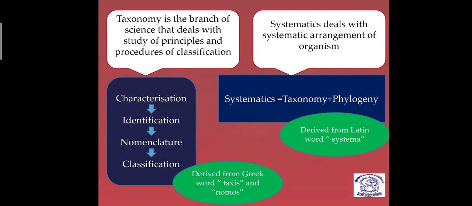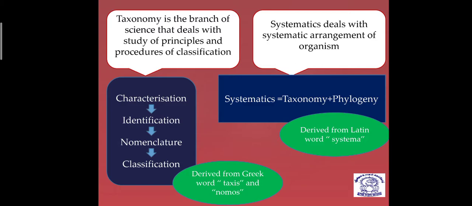So what are the laws for the arrangement that are studied under taxonomy? You can see in this white box the definition of taxonomy: the branch of science that deals with the study of principles and procedure of classification. Whatever principles and procedures are required for studying classification, all of that is considered under taxonomy.